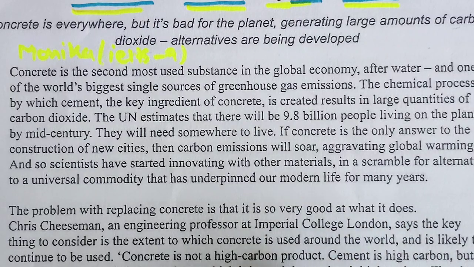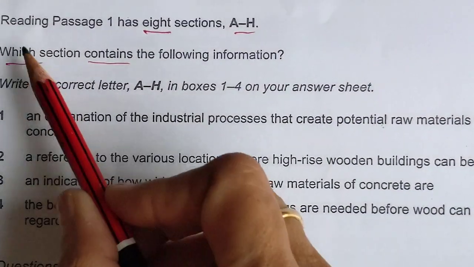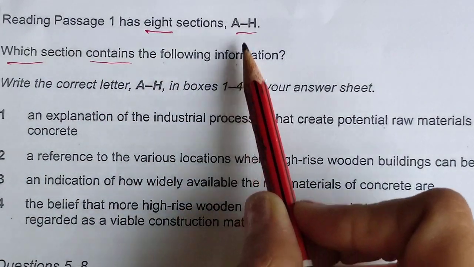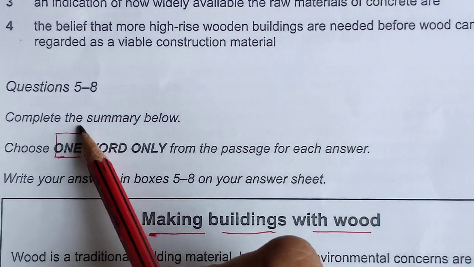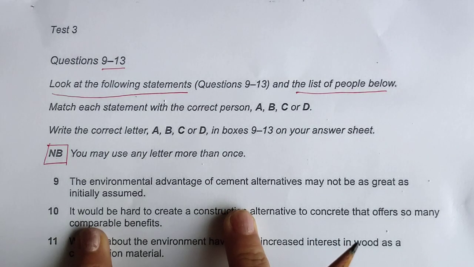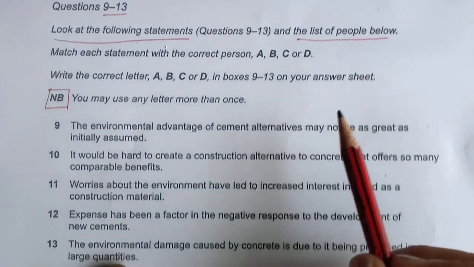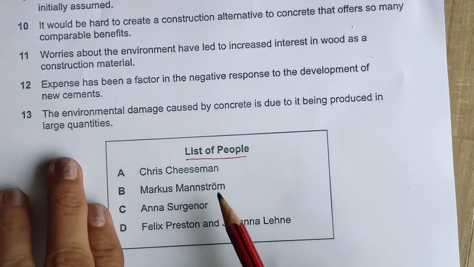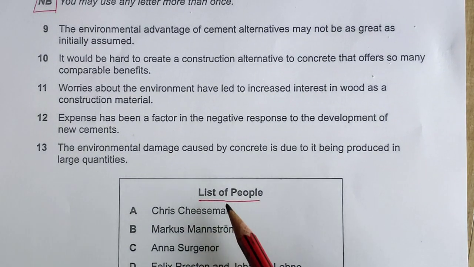Okay, so straight away we will go to the types of question we have. First question we have, which section contains the following information? 8 sections we have, 8 small paragraphs we have, and write the correct letter. Now next is complete the summary, and third type of question we have, look at the following statements and list of people below. So we have these statements and list of people. You can see this. Okay, so I am showing the picture so you also can do it with me.